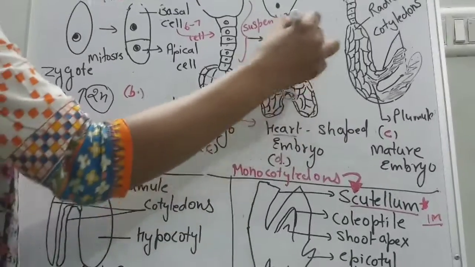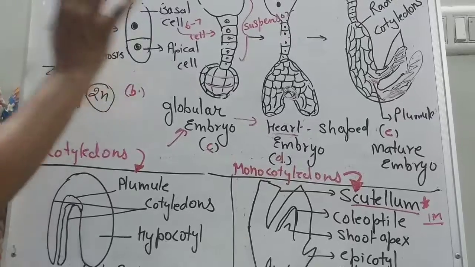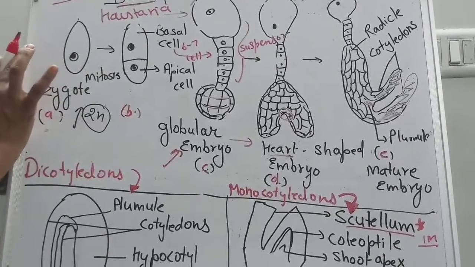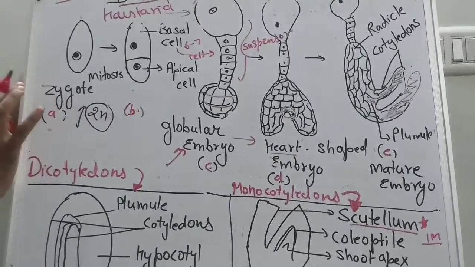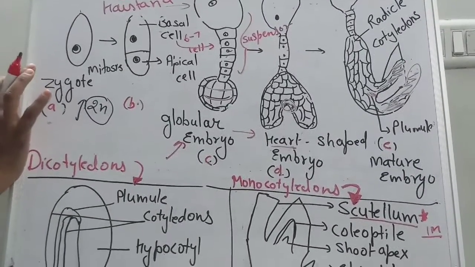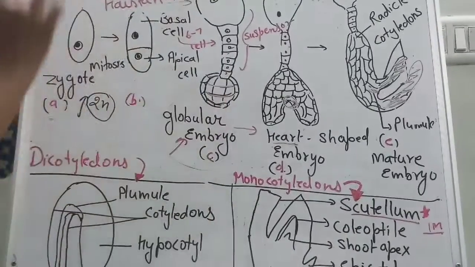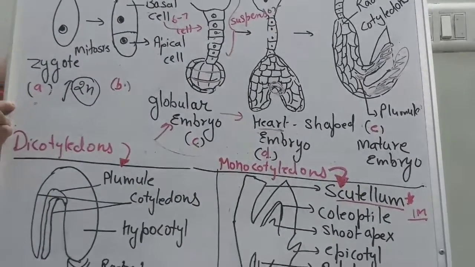These are the stages. You can write them in a flow chart also, or diagrammatically, according to the type of question that comes in your exam. So this is a 5 marks question, also a 2 marks question. Many times this diagram comes and you have to identify it, that it is a globular embryo.